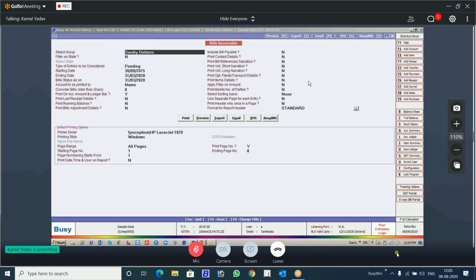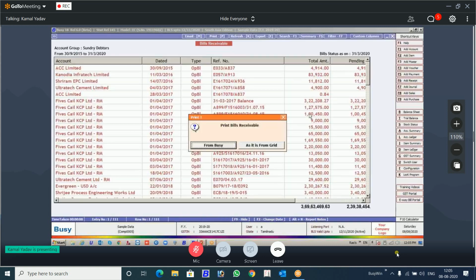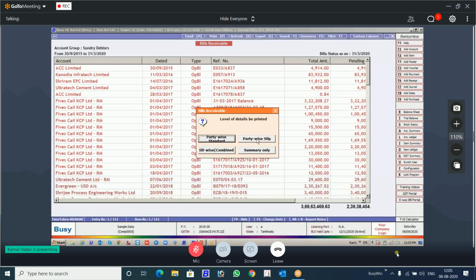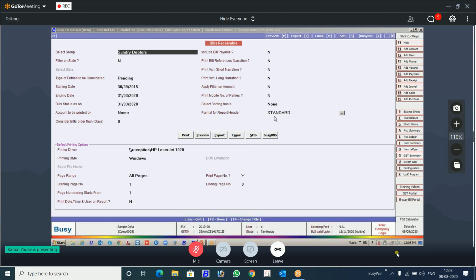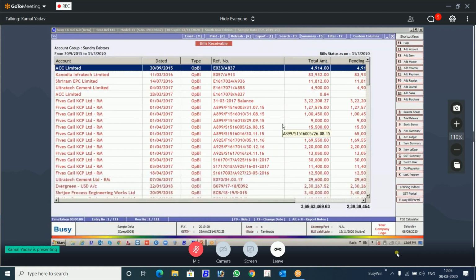There is a sorting basis. Earlier account group wise sorting was available. Now category wise, if you have defined categories for your accounts, you have defined area in the category, so through that also you can do the sorting. Here in the slip format also you can select this sorting. So this category wise sorting is the new thing that has been provided.